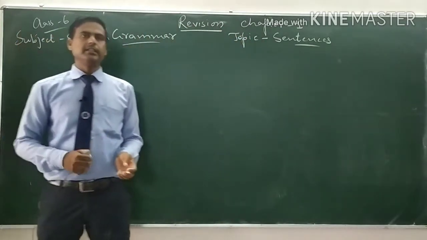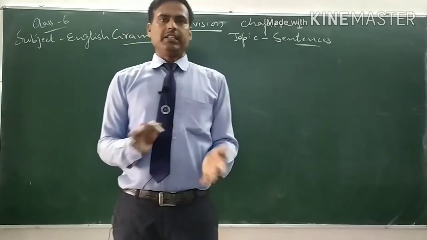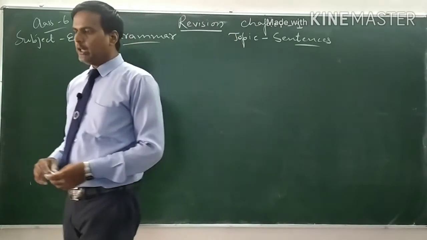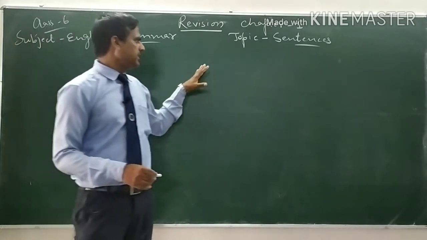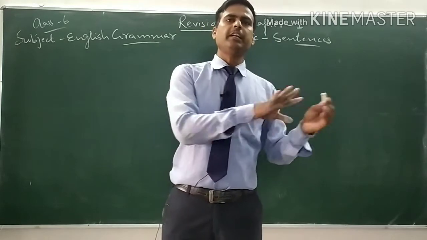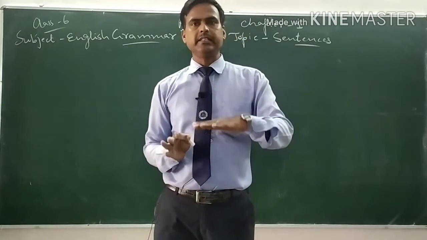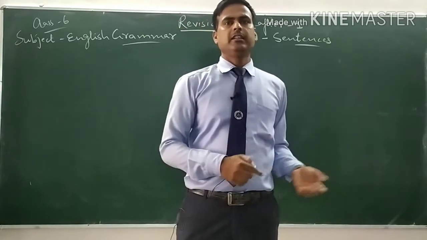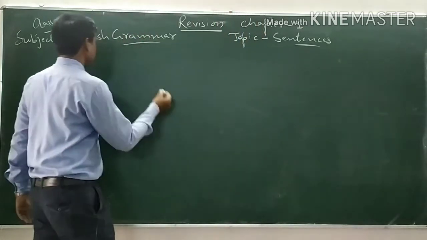Now let us see, we can divide the sentence into two parts, subject and predicate.